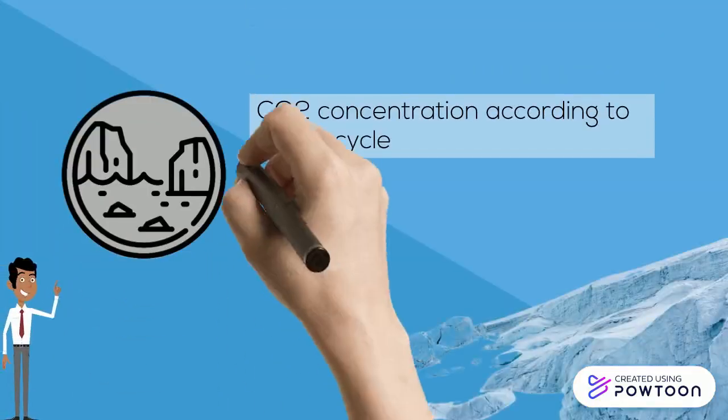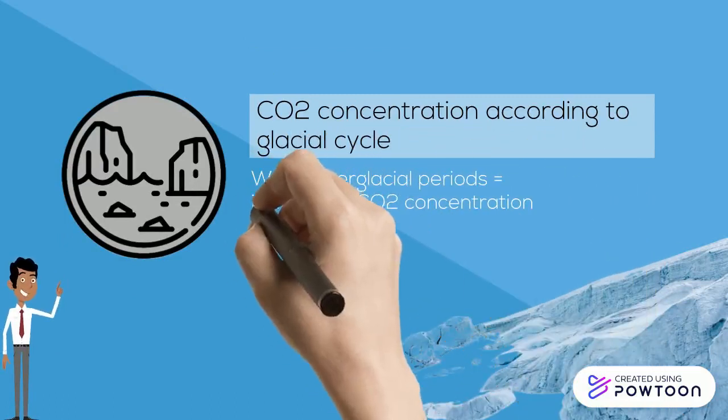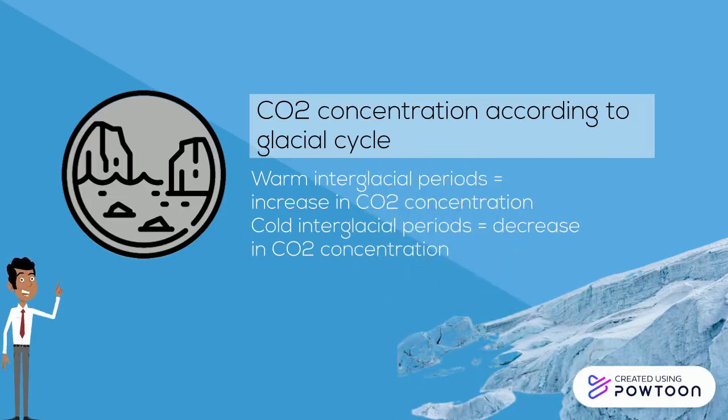Glacial cycle. Levels of carbon dioxide varied according to the glacial cycles. During the warm interglacial periods, carbon dioxide levels were higher. It creates changes in the overall temperatures of the surface of the Earth, including water. They amplify the temperature changes caused by long-term shifts in Earth's orbit, which is good.